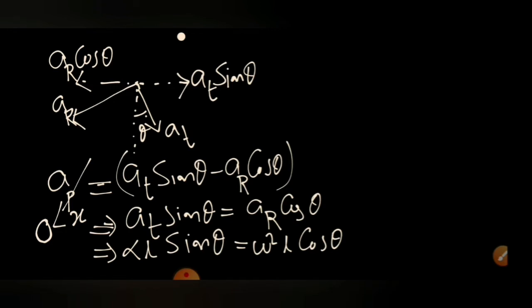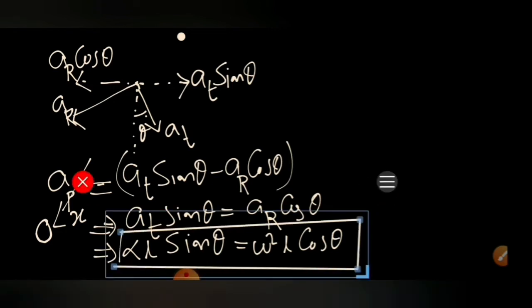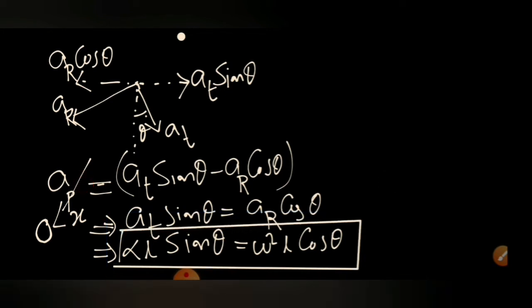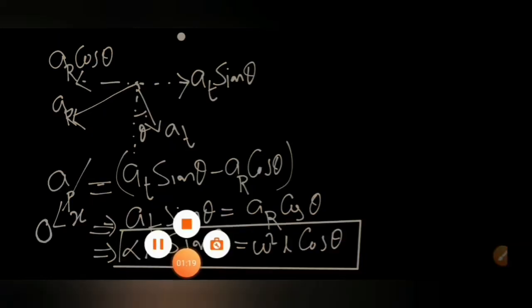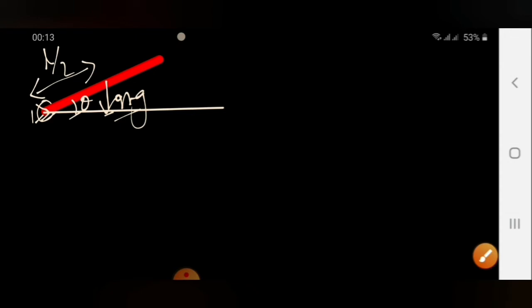We require alpha and omega to establish the relation. To calculate alpha, we will write the torque equation, and we will calculate omega also. Let's write it on the next page. If you see the free body diagram of the rod, mg is the only force producing torque, and there are two hinge reaction forces, Rx and Ry. But if I take the torque about the hinge point, they will not produce any torque. Only mg produces torque.